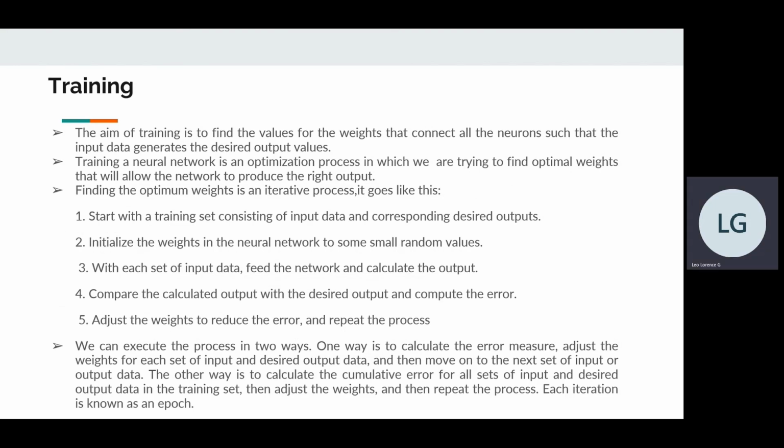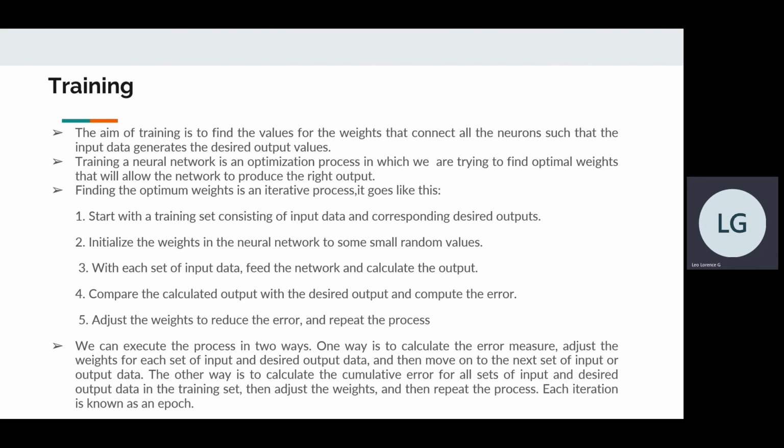The training of a neural network. The aim of training is to find the values for the weights that connect all the neurons such that the input data generates the desired output values. Training a neural network is an optimization process in which we are trying to find the optimal weights that will allow the network to produce the right output. So finding the optimum weights is an iterative process.